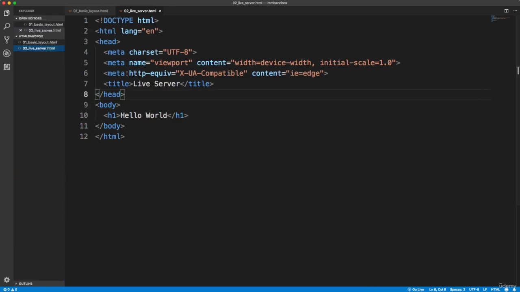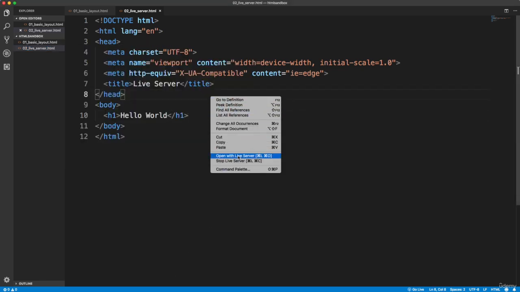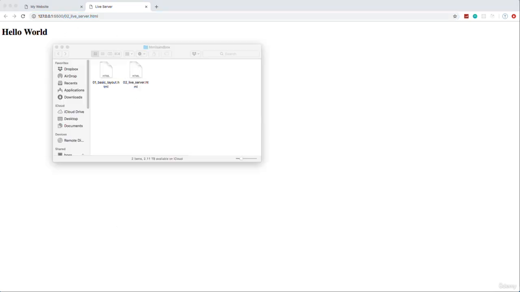So now what we can do is, instead of leaving and going and opening up the file, we can simply right click and we can say open with Live Server, and the browser will automatically open, and it will display the web page. And notice the URL now is different. It's not just that file path, it's 127.0.0.1, which is what's called the loopback address, and this is always going to loop back to your local machine. So this is your local host, and then this :5500, this is the port number that it's running on. Okay, you can run things on different ports, and then you just have the name of the file that's loading.